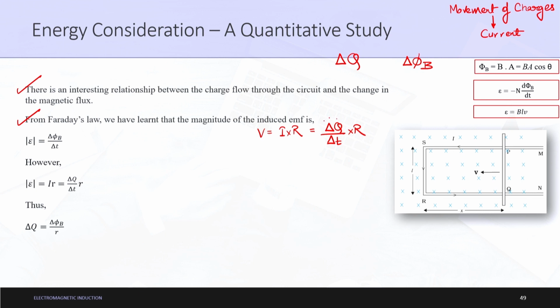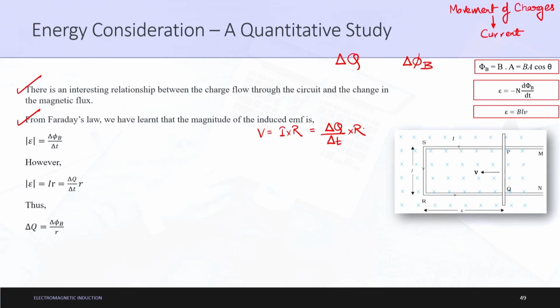This is the concept of current electricity, which you have already known from your previous classes: I is the movement of charges through a plane per unit time, the rate of change of charges through a particular plane.